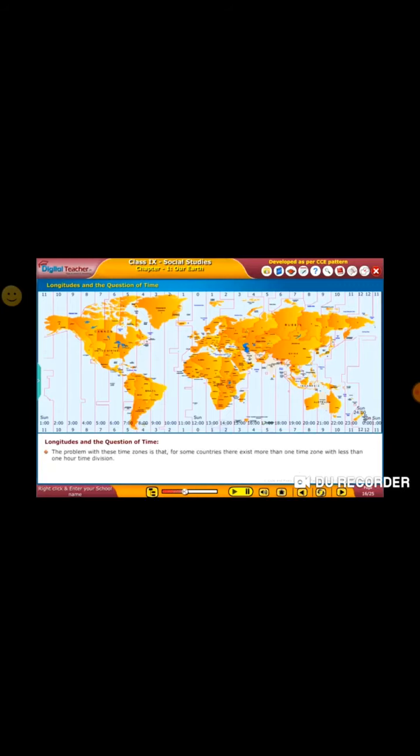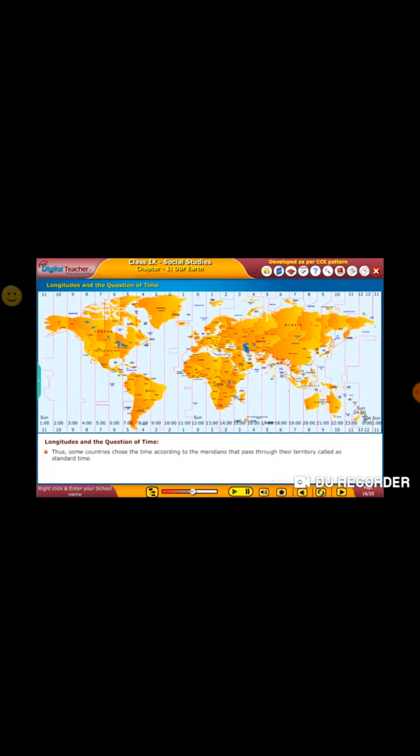The problem with this time zone system is that for some countries there exists more than one time zone with less than 1 hour time division. For instance, take India, which would have two half-hour time zones because the time between the western and eastern parts of India differs by half an hour. This kind of constraint poses many complications for us.